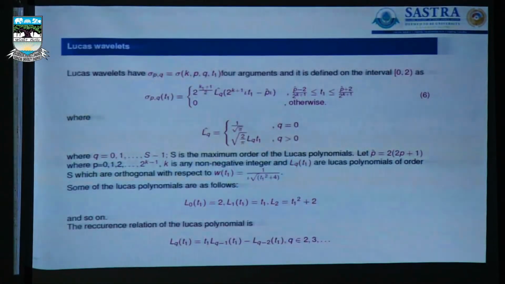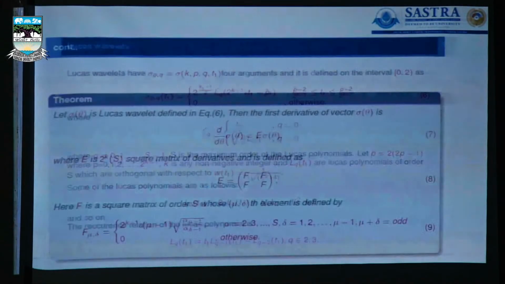And then we also have the Lucas wavelet method, because the Lucas polynomial can be converted into a Lucas wavelet, provided the multi-resolution analysis properties are satisfied, we have compact support, and the orthonormal properties are satisfied. So this is the basics about the Lucas wavelet method. Based on that, this is the relationship between the recurrence relation for the Lucas polynomial and the collocation points, which are the roots of the polynomial.